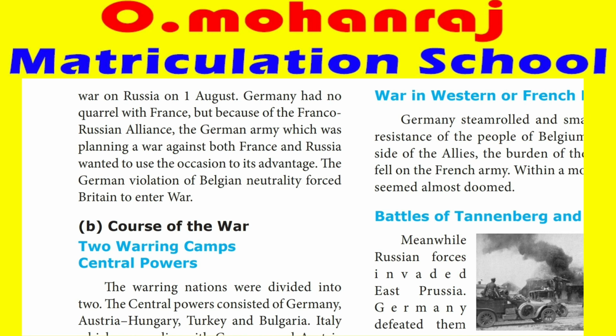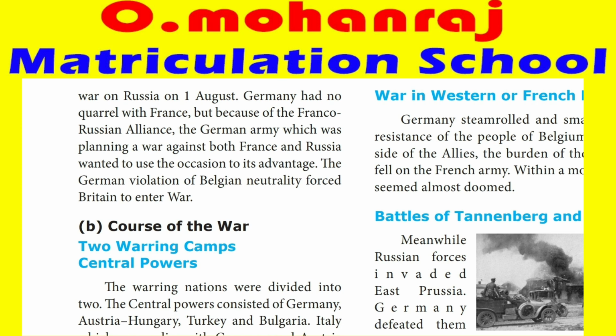So Russia came in to help Serbia, and Germany came to help Austria. Germany directly declared war on Russia, and although it had no reason to attack France, because France and Russia had an alliance, it thought it better to attack France also, because it needed Alsace and Lorraine. The German violation of Belgian neutrality forced Britain to enter the war.